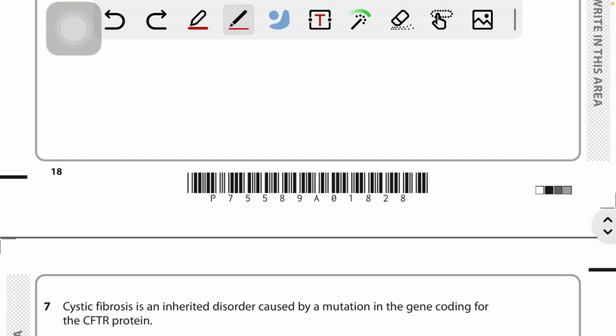So we're solving January 2024 Unit 1 question 7. So let's get started.